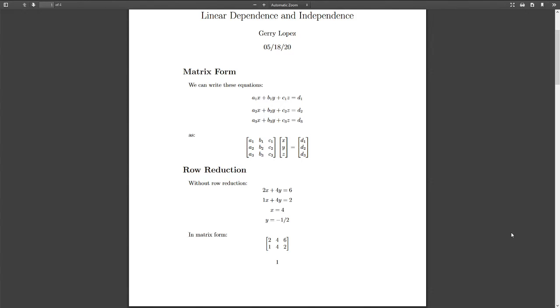Hello, this is Jerry Lopez, and my topic is linear dependence and independence. So here's some topics that I'll go over briefly before the problem.